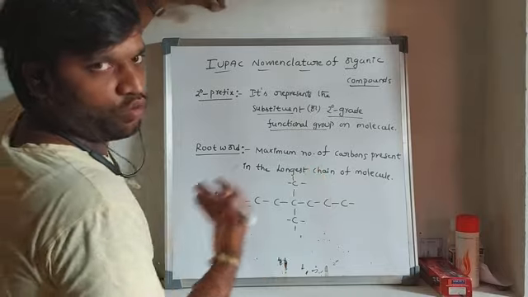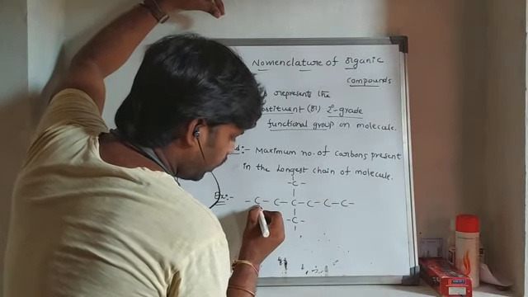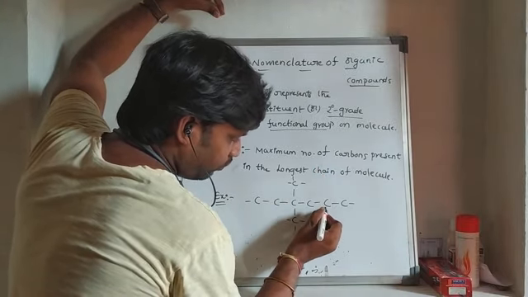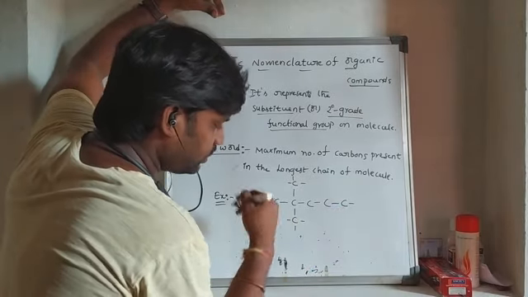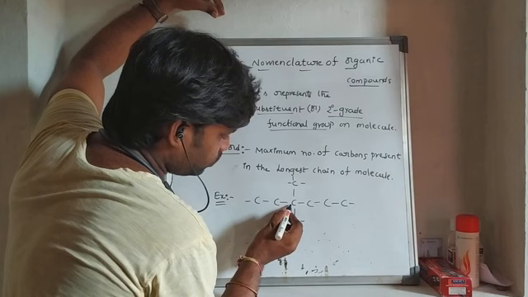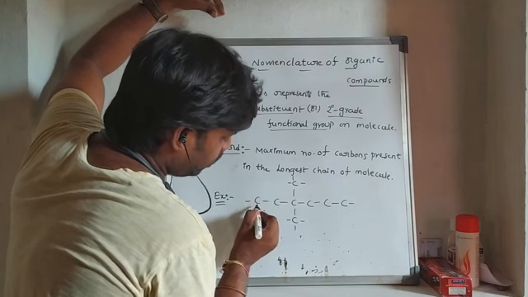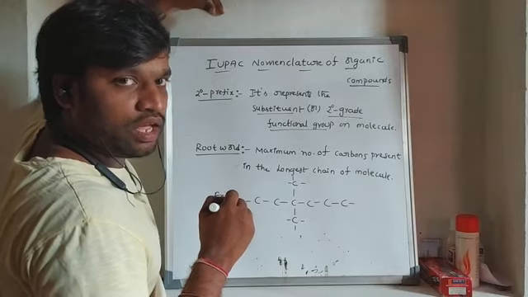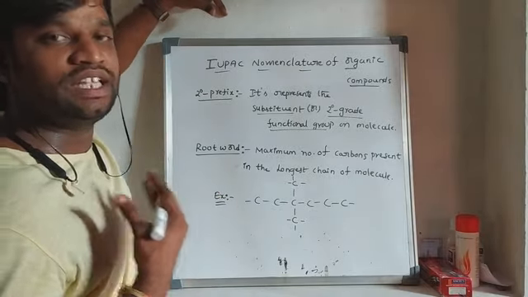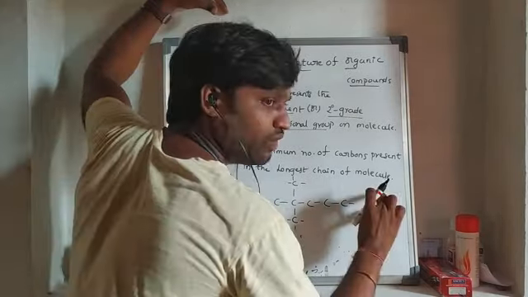Now I count it. Okay. 1, 2, 3, 4, 5, 6. In this way, 6 carbon atoms are present. And another way, 1, 2, 3, 4. In this way, 4. In which way are the maximum number of carbon atoms present in the molecule? This way.